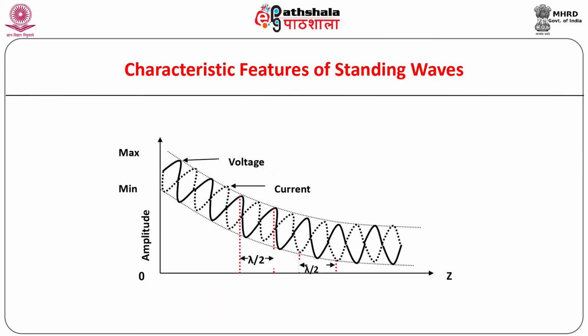In the case of a matched lossy transmission line, we have ZL equal to Z0 and alpha non-zero, and the standing wave pattern for current and voltage in such a case are as shown. Note the phase difference between the current and voltage at a point, and also the separation of two successive maxima and minima along the line.